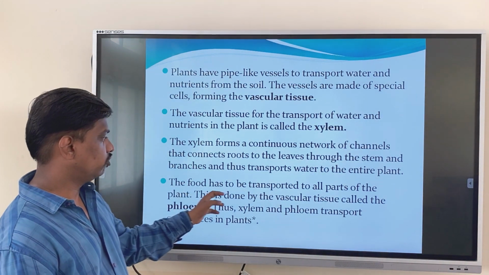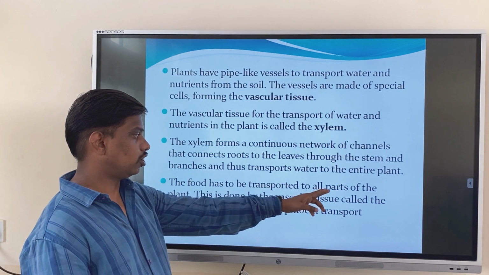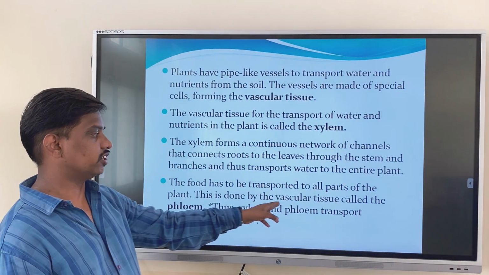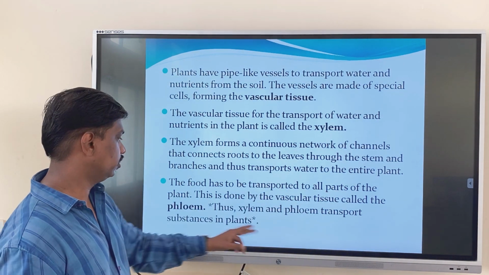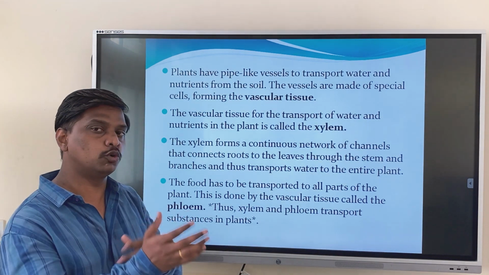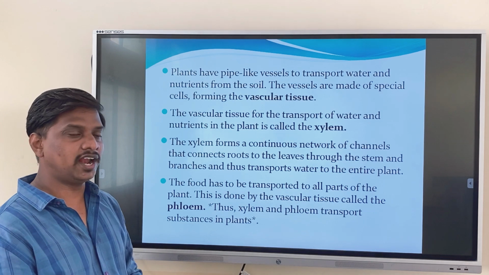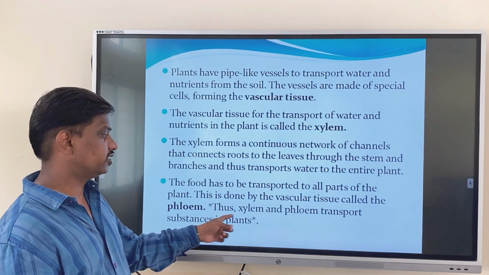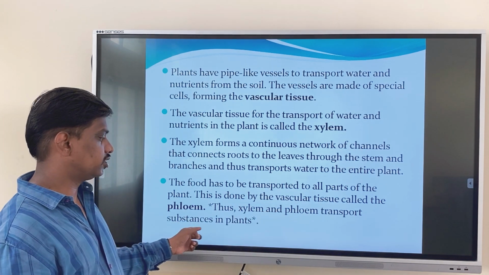We can see the food has to be transported to all parts of the plant. This is done by another vascular tissue called the phloem. The food is transported by another tube-like structure present in the plant, known as phloem. Thus xylem and phloem transport substances in plants.